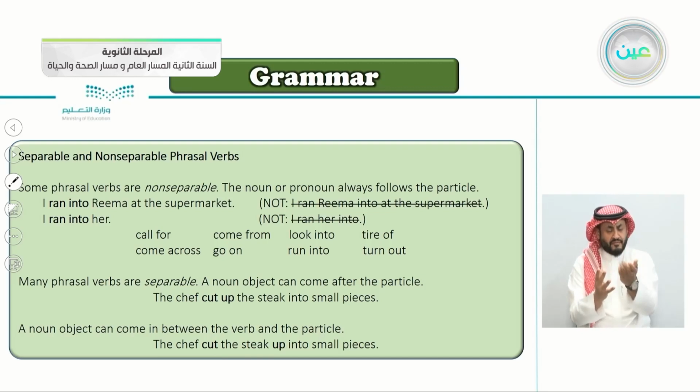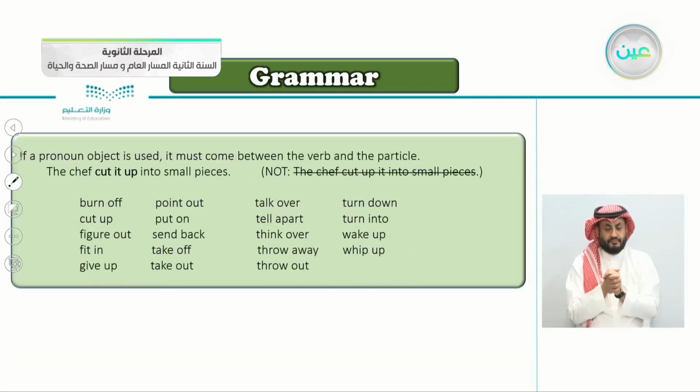So here we can separate the word cut and the word up. The verb cut and the particle up here are separable. You can notice here, cut the steak up into small pieces, unlike here, where we cannot separate them. This is the difference between the separable and non-separable phrasal verbs.